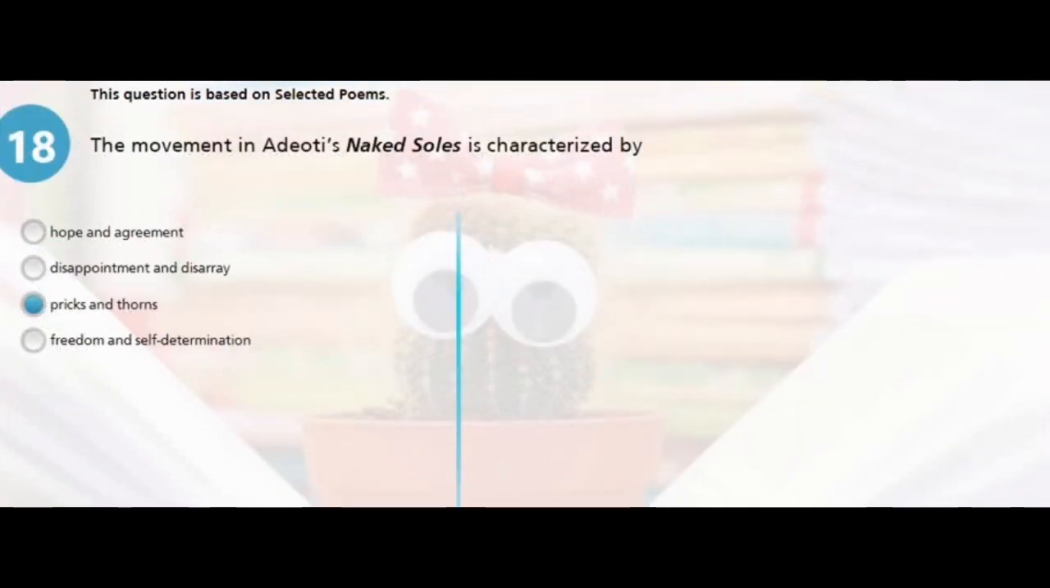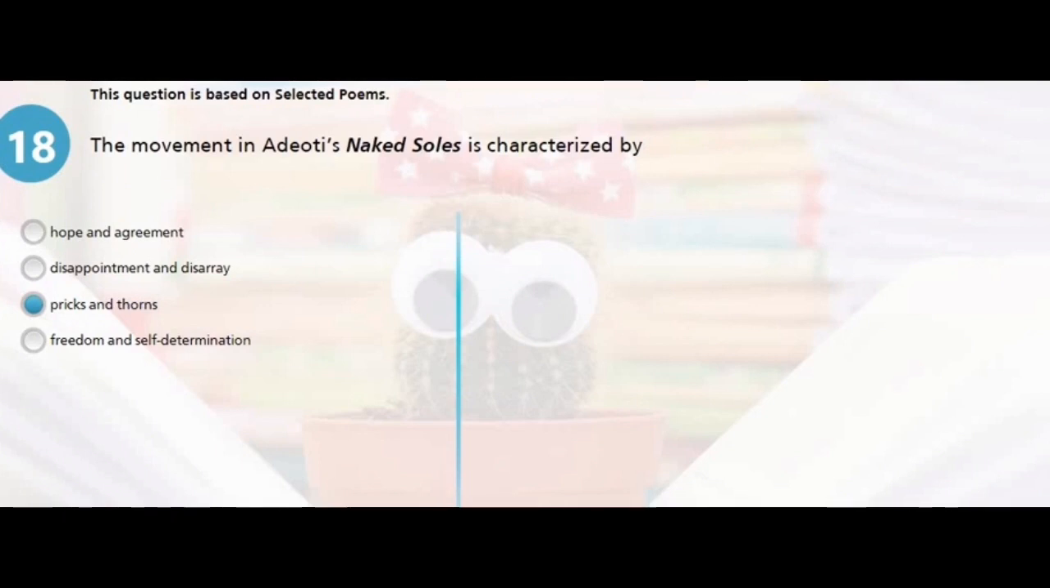Okay, question 18. This question is based on selected poems. The movement in Adioti's Naked Souls is characterized by A, hope and agreement, B, disappointment and disarray, C, pricks and thorns, or D, freedom and self-determination. The answer is C. So the movement is characterized by pricks and thorns, which signify a painful passage.